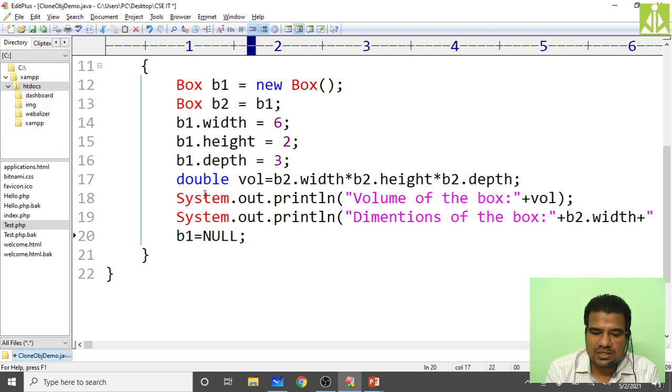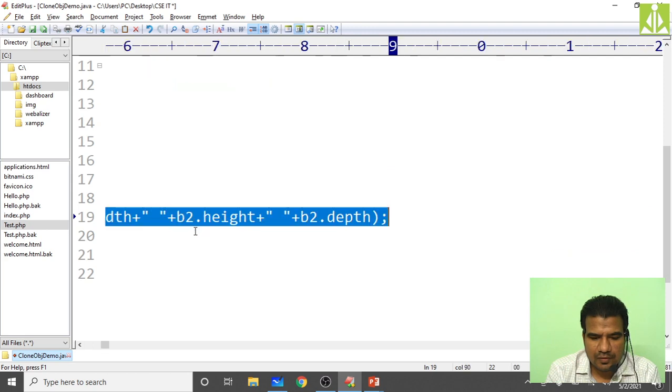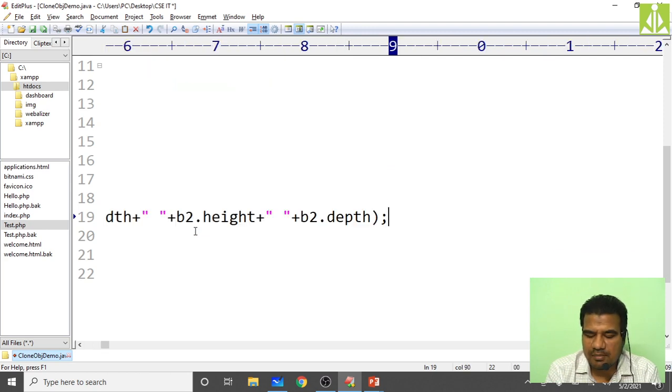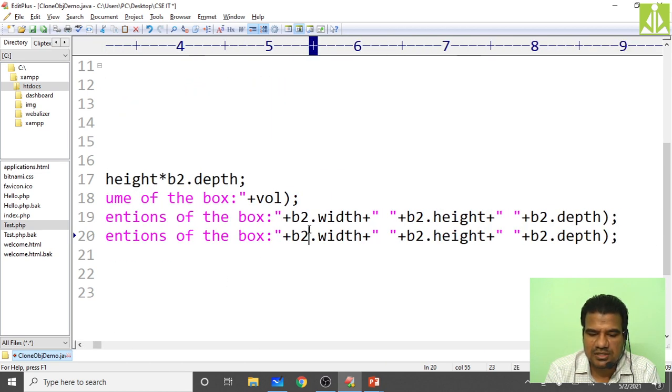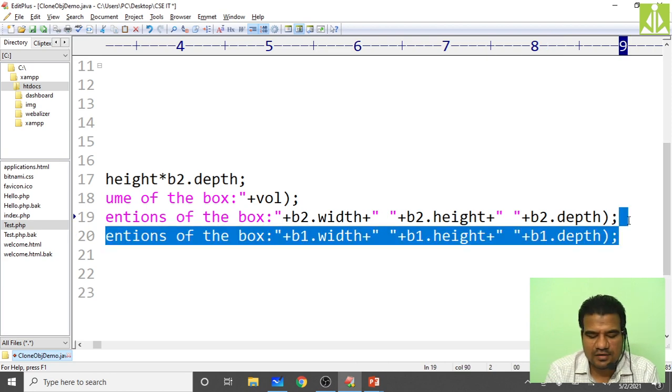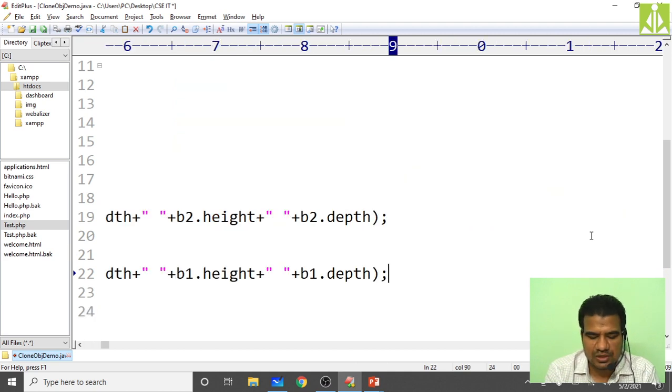Now use the same println statement and change all the variables. Now we are accessing the box dimensions with b1: b1.width, b1.height, and b1.depth. But not here, we need to put it after the disconnection, isn't it? So after this we need to put it.